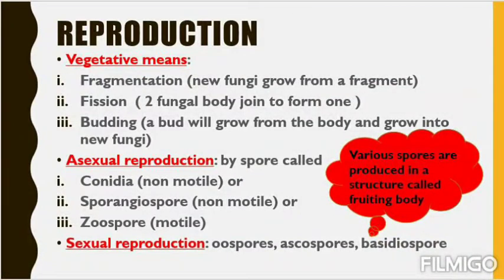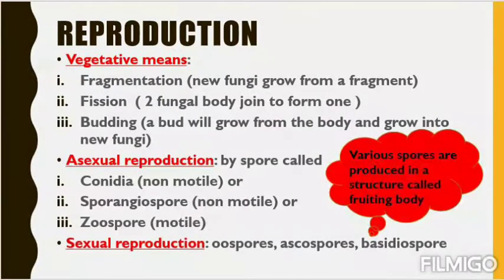Then we'll come to asexual reproduction, where spores, small minute particles, will grow into a new organism. The spores are conidia, sporangiospore and zoospore. These three types of asexual spores will grow into a new fungus. The first two spores are non-motile. They cannot move from one place to another. But the last one, zoospore, is a motile spore.